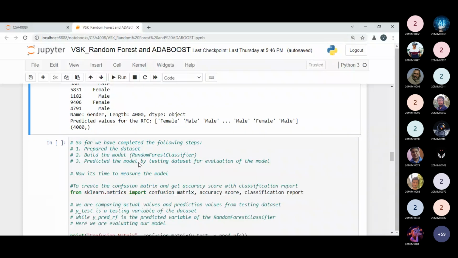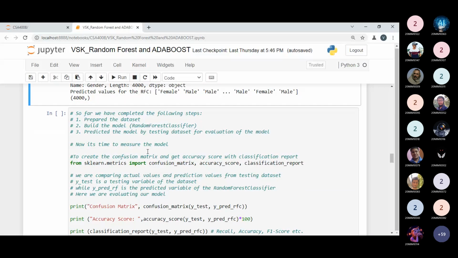So what we have done so far, we have prepared the data set and we have built the model that is a random forest classifier, and we have to predict our model by passing the testing parameter. So now we have built our model. It's time to measure the performance of the model. So what is the performance of the model we can measure?